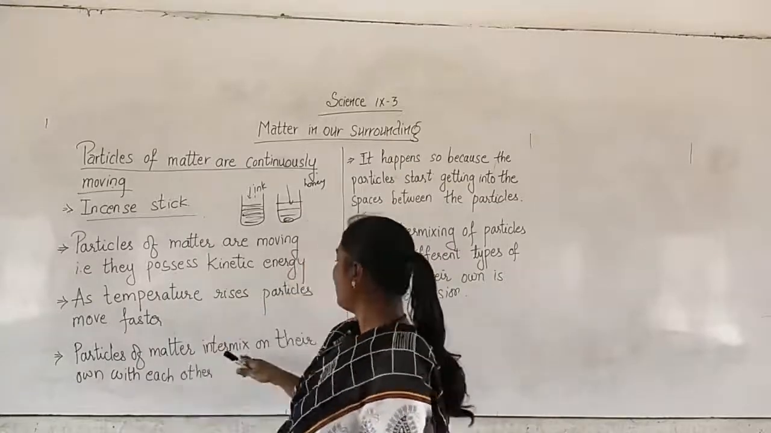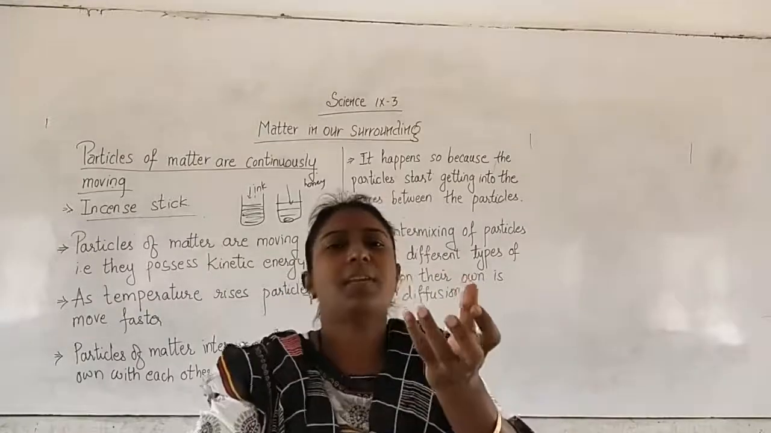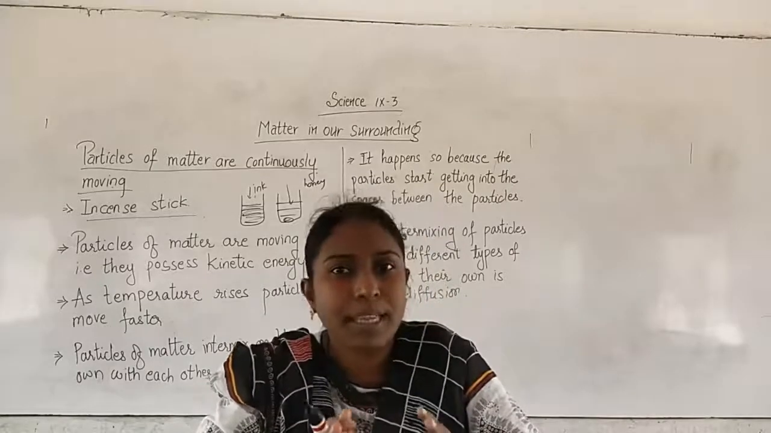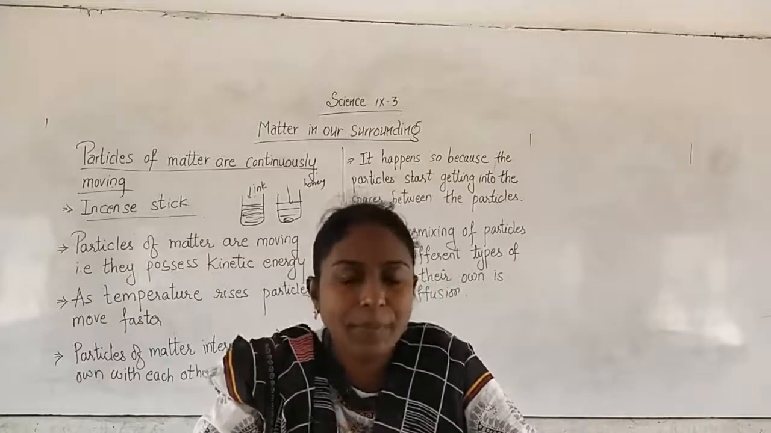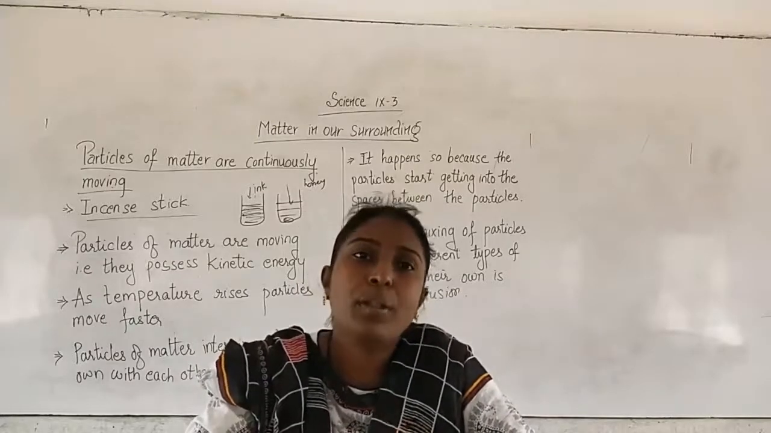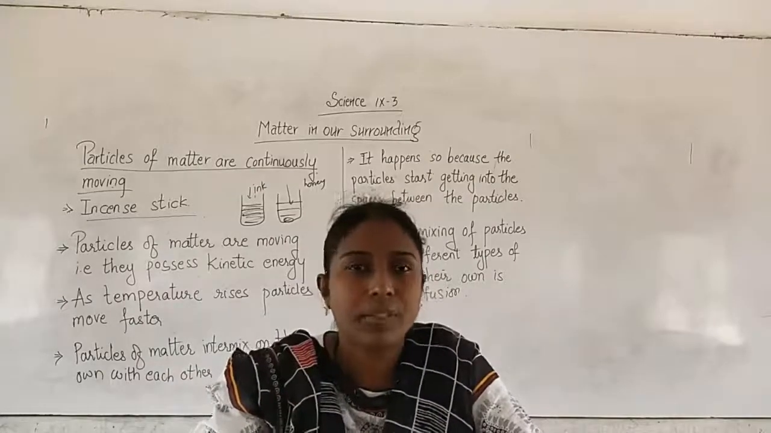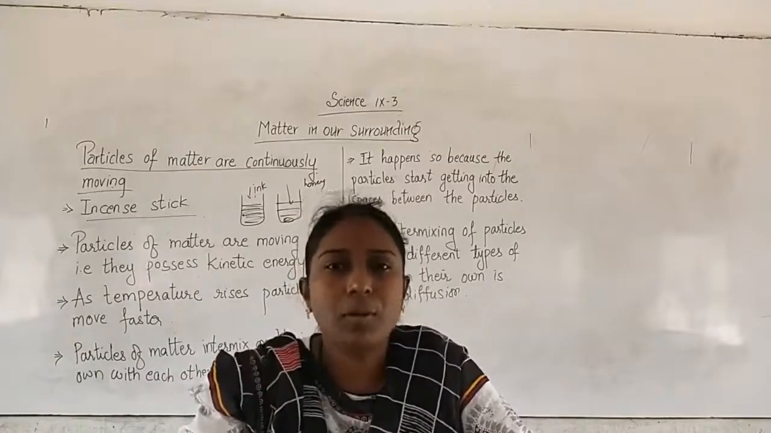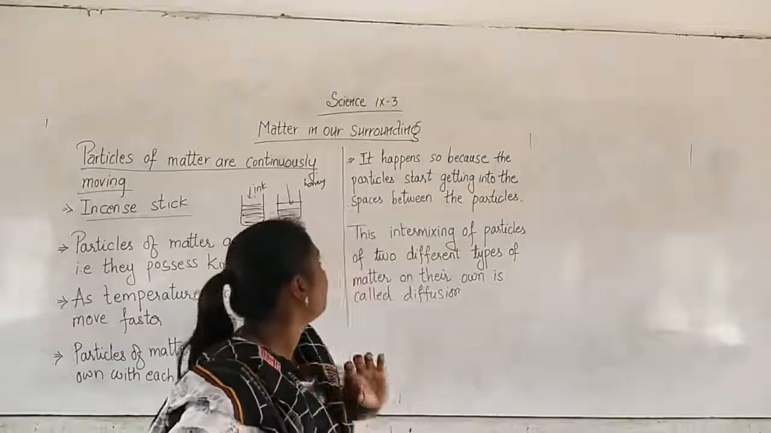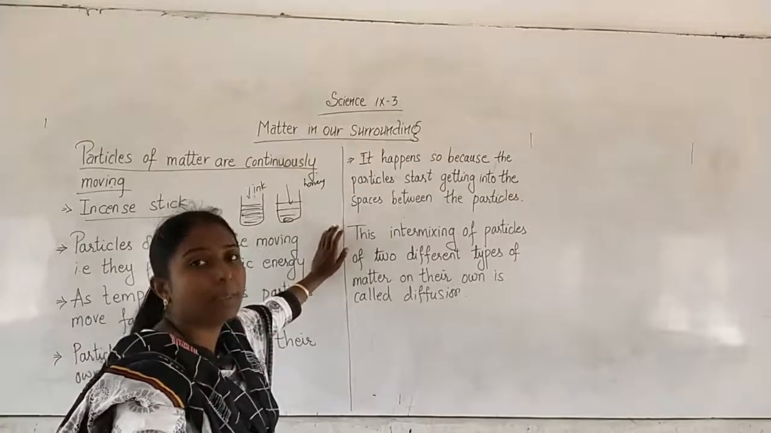Now particles of matter intermix on their own with each other. As I said, just take normal water and put sugar. No doubt the particles will dissolve, but the time taken will be longer. The particles will go on dissolving on their own. It is not necessary that you require some stirring. Slowly, with time, they go on intermixing with the water molecules on their own. Now why does this intermixing take place?